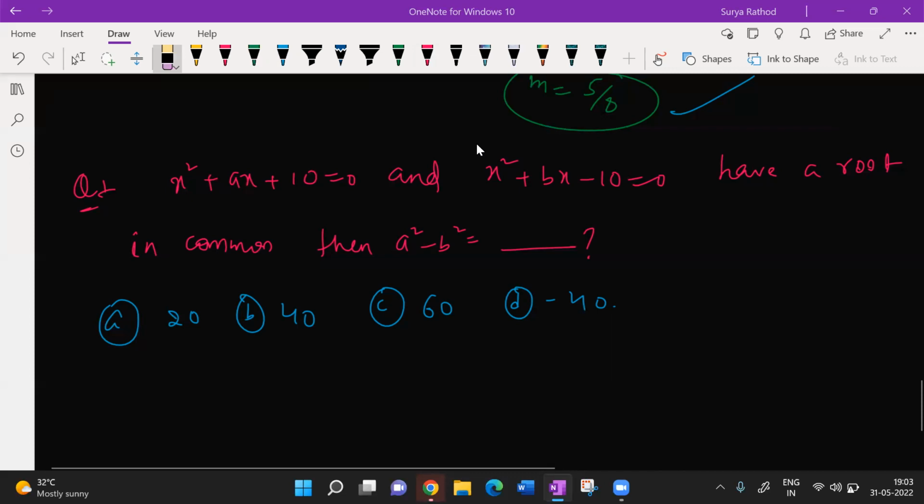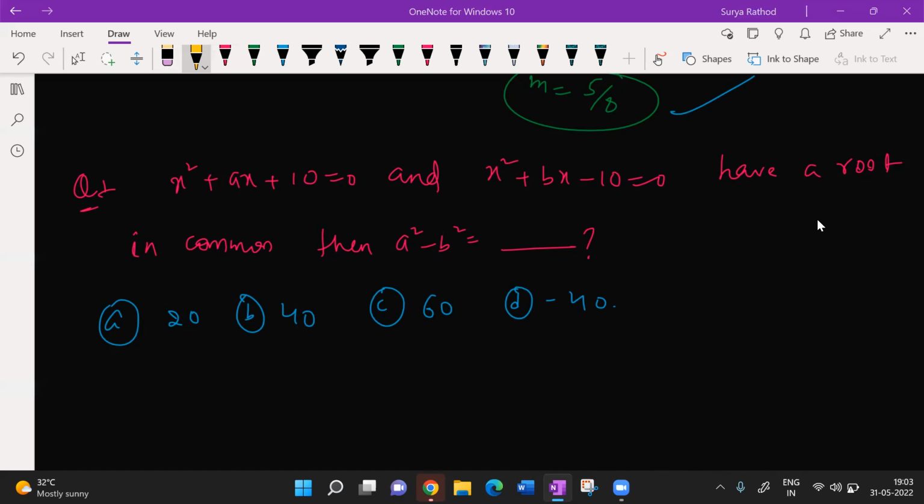Mohammed, wrong answer. I think you made a mistake in calculation. I'm sure you approached the right method, but your answer is wrong. I think you made some plus minus mistake. Check your calculation part. Yes, now you are right, Mohammed.